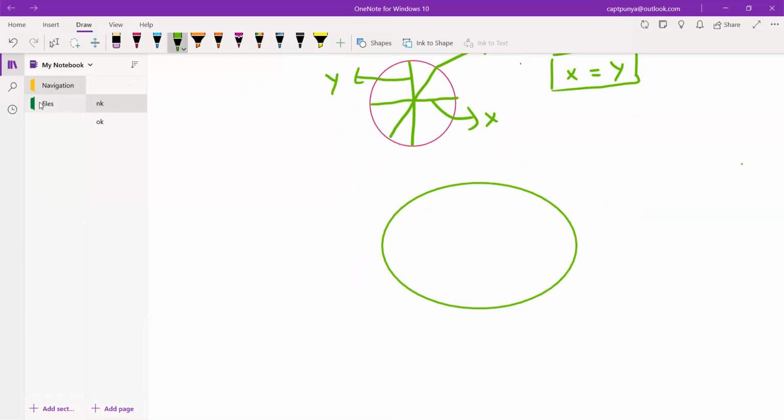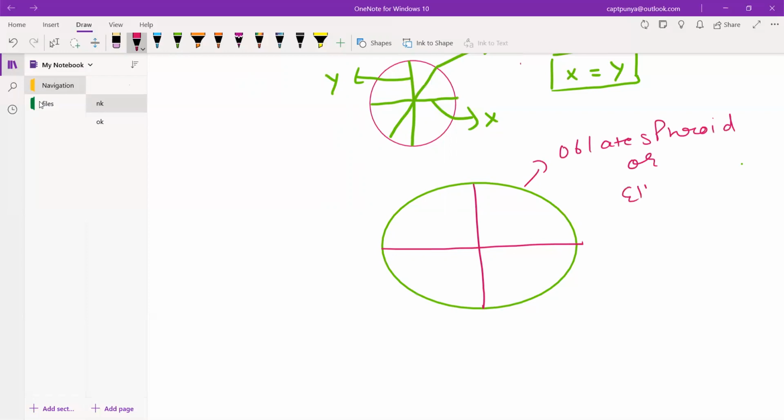So what happens is this diameter, I'm going to take it with a different color, is longer than this diameter. From the center, I'm calling this an oblate spheroid, or I'm calling this an ellipsoid. This is known as your ellipsoid.